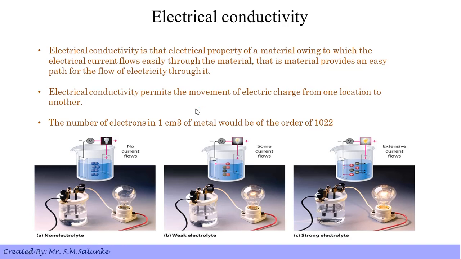Electrical conductivity permits the movement of electric charge from one location to another. The number of electrons in 1 cubic centimeter of metal would be of the order of 10^22. With the figure we can understand that the electrical conductivity is different for different materials.